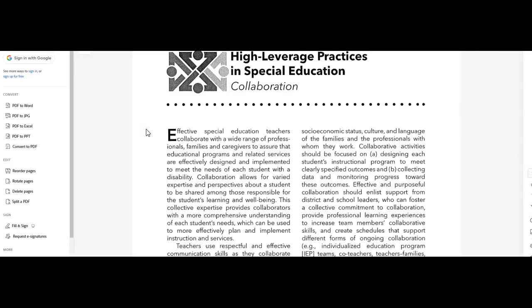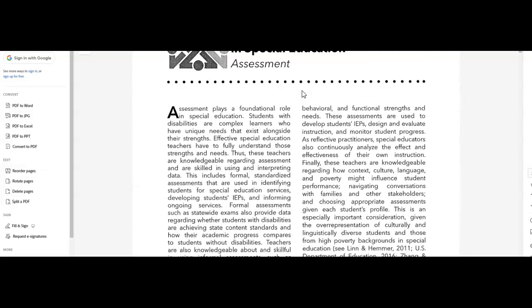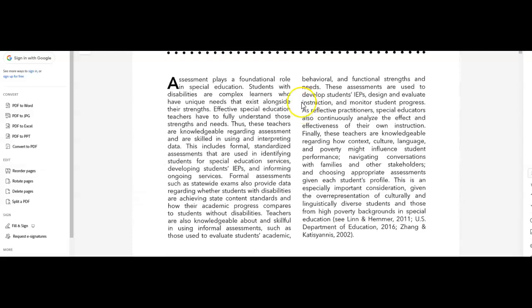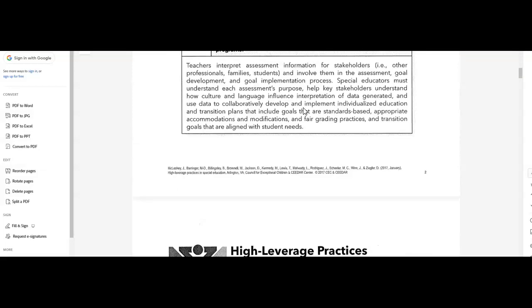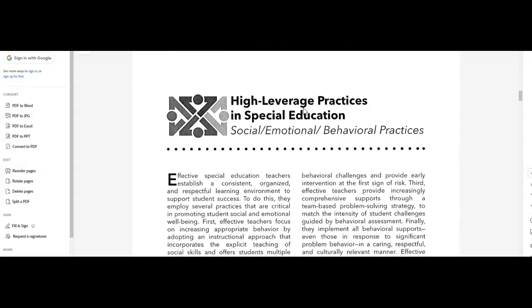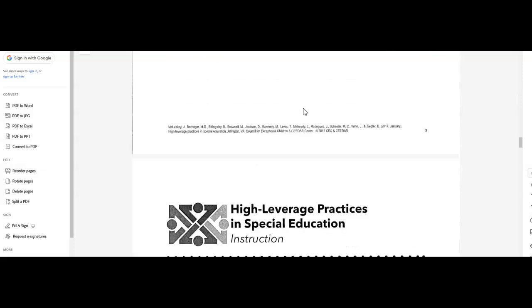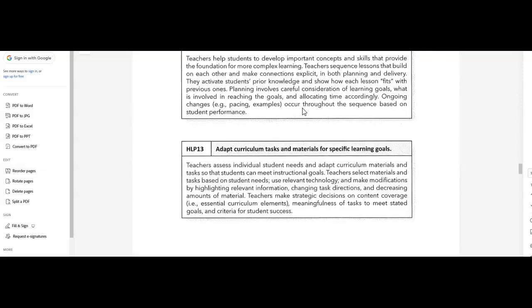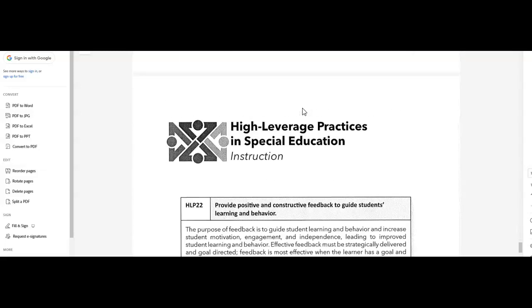You've probably seen it at least 27,000 times. That's okay. Here are your high leverage practices in special ed. There are 22 high leverage practices in different areas: collaboration, assessment, social, emotional, behavioral practices, and instruction. Instruction obviously makes sense as the one with the most HLPs under it.